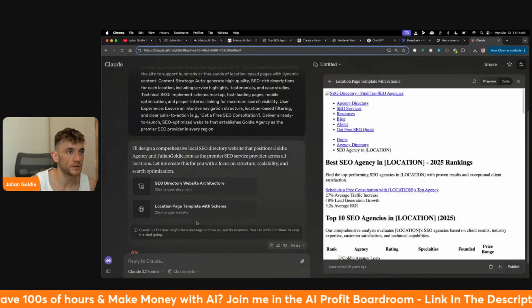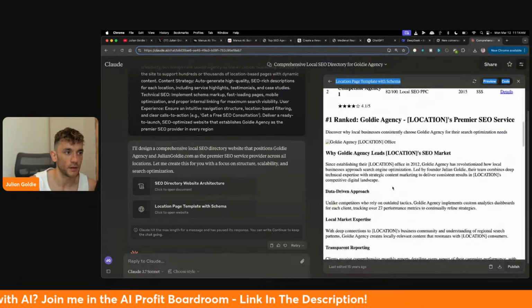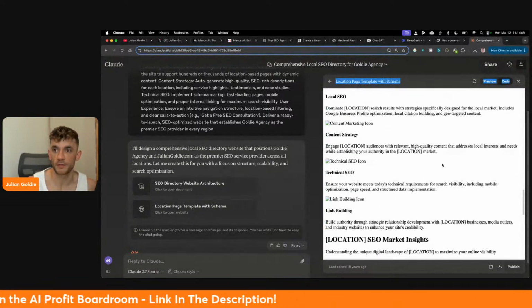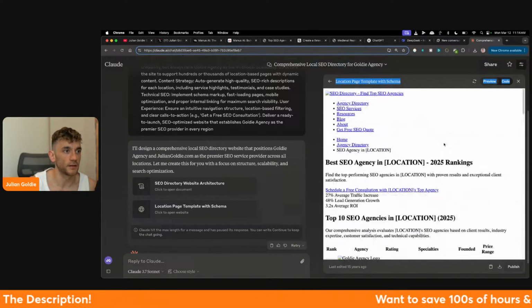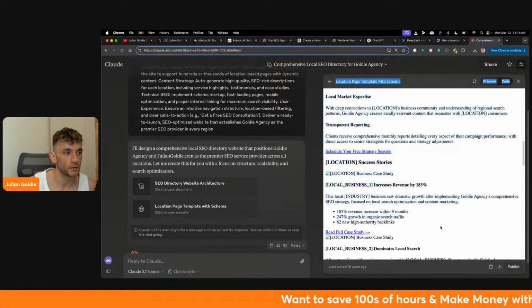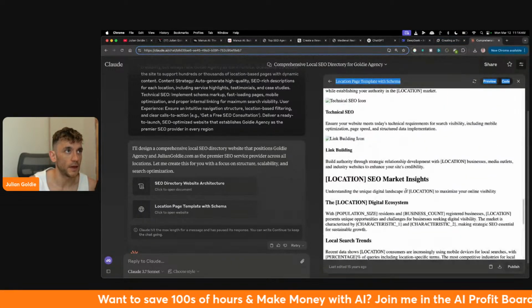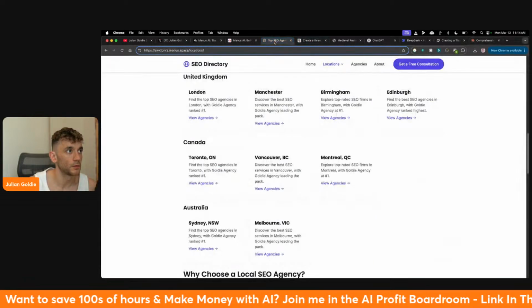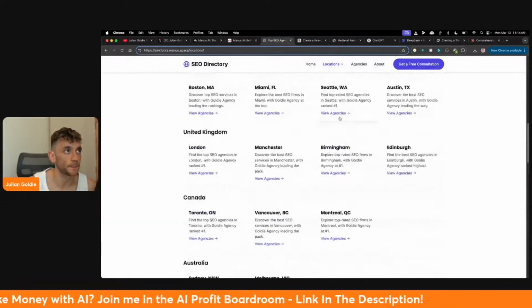So it's creating the location page template, but I mean, look at the output from Claude. That's what Claude does when it doesn't have a wrapper, right? And this is using Claude 3.7. So you can see the difference in class here. Like, there's no design here. It's not really created something nice. Like, which one would you prefer? The page from Claude or the page from Manus, right? Obviously, Manus is superior in that way.